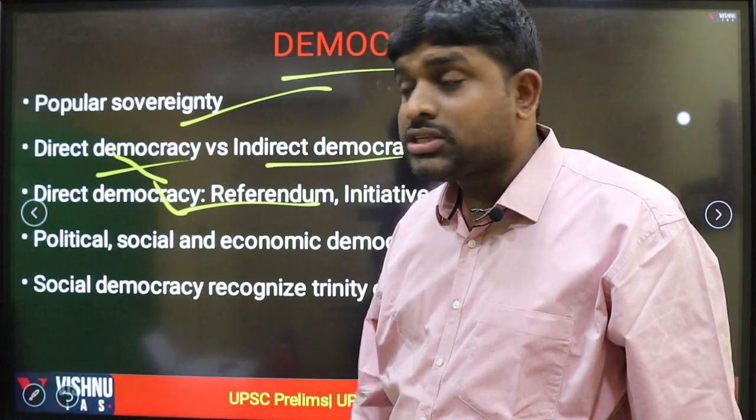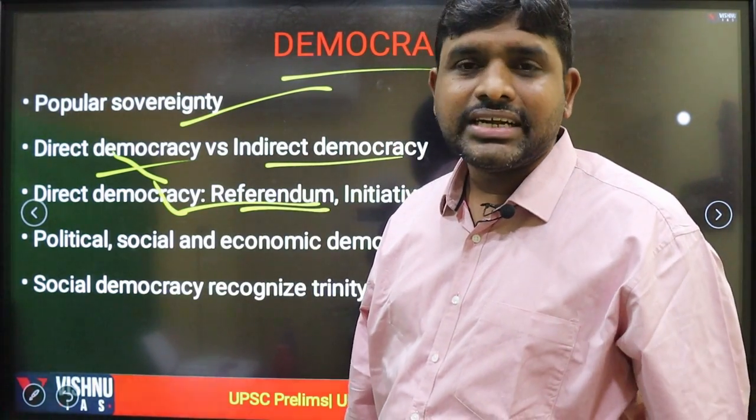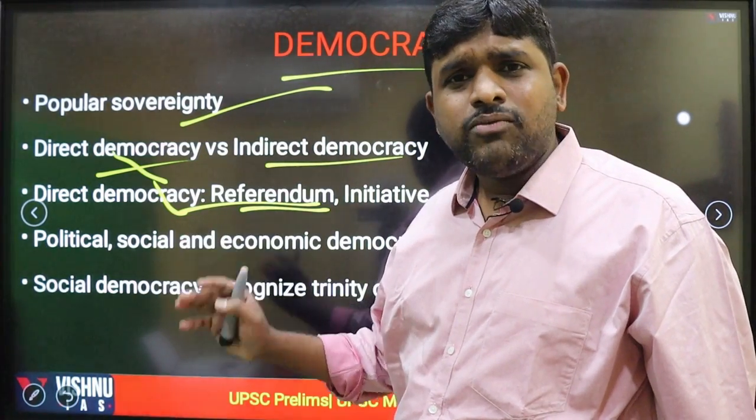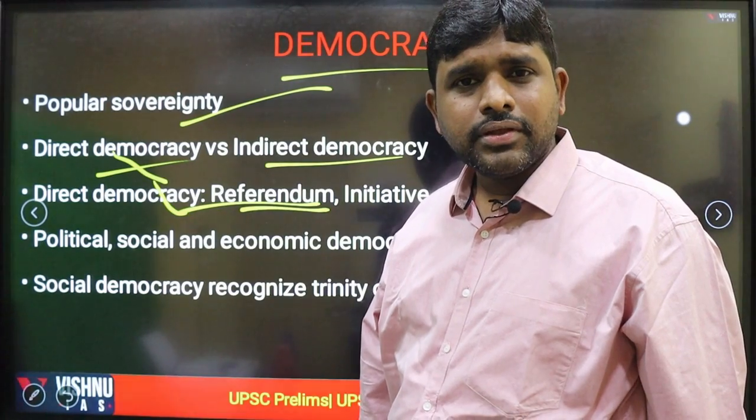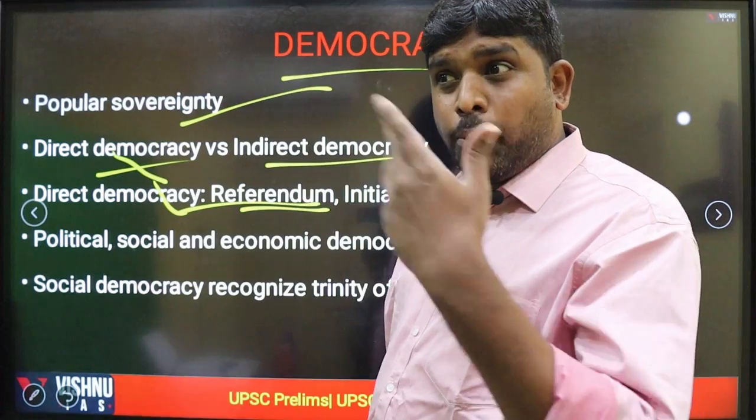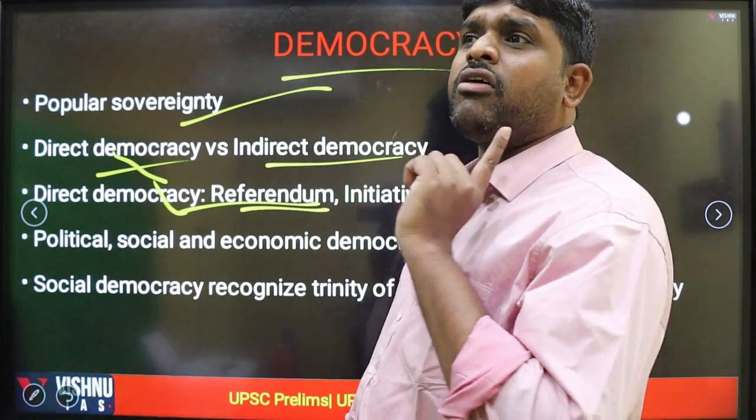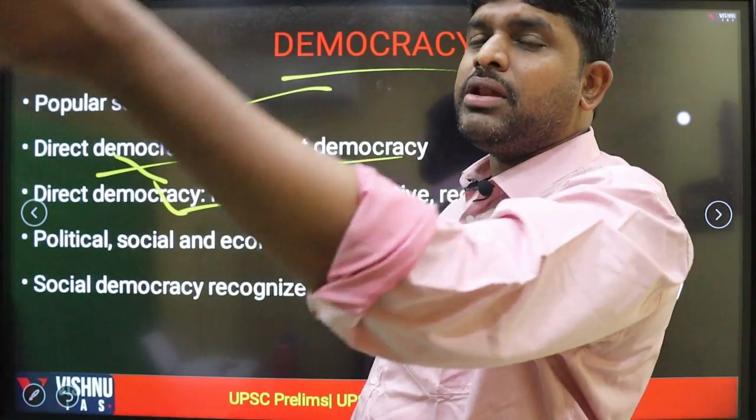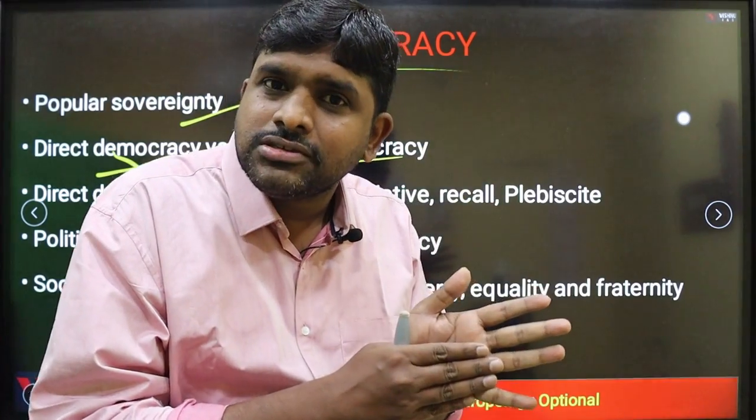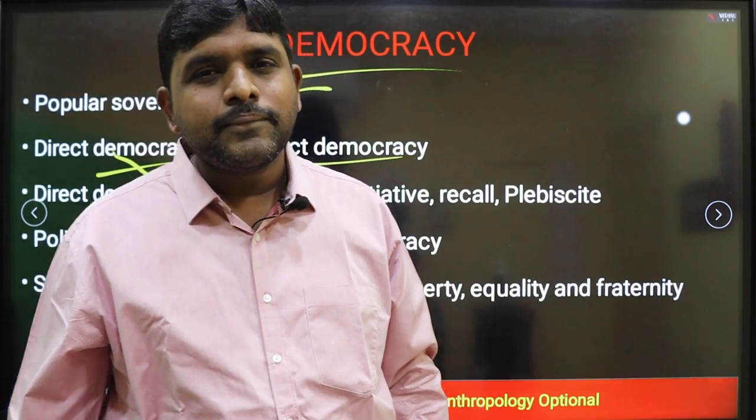Examples are there for direct democracy. Referendum. I think you are aware of Brexit, the British exit from the European Union. A referendum was conducted. For any legislation, for any policy, when the government wants to take the opinion of the people, it is called a referendum. The government will directly ask the people's opinion and the people will give their opinion. That is called a referendum, mainly with respect to legislations and policies of the government.